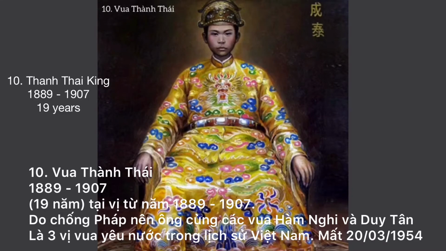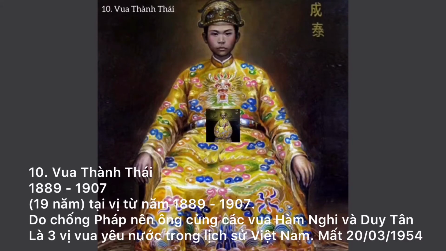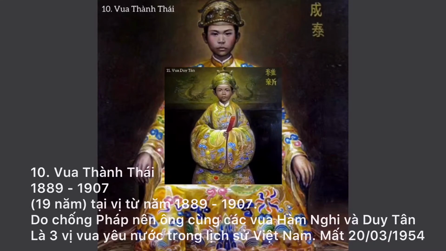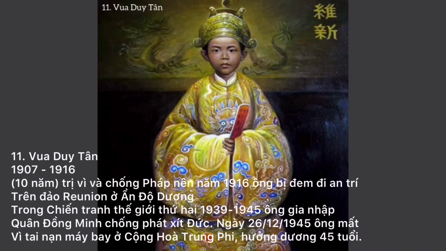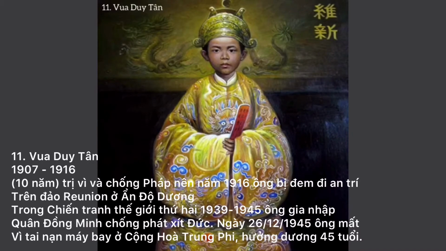Hue Royal Court Music was recognized by UNESCO as an intangible cultural heritage of humanity in 2003. The complex of Hue monuments of the Nguyen Dynasty is recognized by UNESCO as a World Cultural Heritage on December 11, 1993. Most of these relics are now under the management of the Hue Monuments Conservation Center.